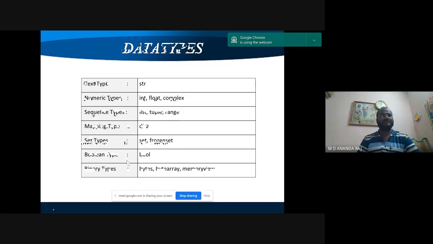Data types: you have text data type, string; numeric data types, integer, float, complex; sequence data types, list, tuple, range; mapping type, dictionary; set data types, set, frozen set; boolean type, boolean; binary types, bytes, byte array, memory view.